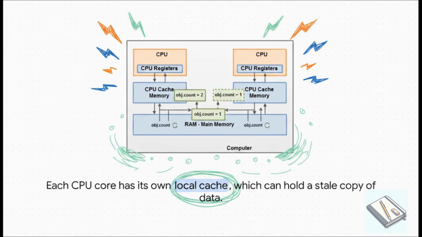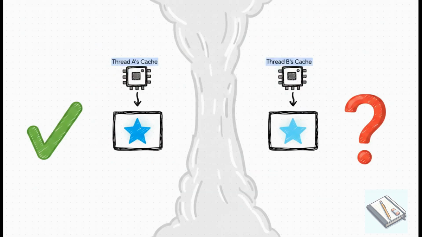And this right here is our first hidden trap. To be fast, every CPU core has its own little private memory stash called a cache. It's super fast. So when a thread running on core 1 updates a variable, it might just update its own local cache, not the main memory that everybody else sees. It's great for speed, but it creates a massive disconnect. And this leads to what we call a visibility problem.